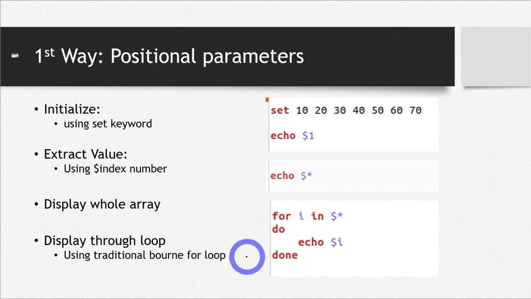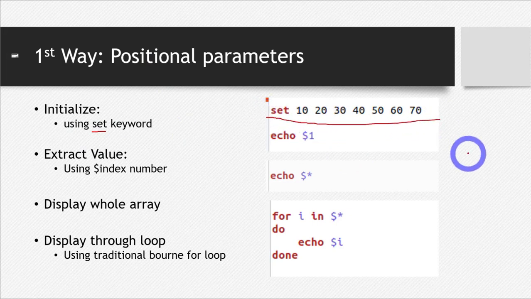First of all, there are 2 ways to use an array. The first way is through positional parameters. We'll see the first way first, and then we'll go towards the second way. To initialize the positional parameters, or the array, we use the set keyword. In the example, you write set and then the names of all your elements. I have 7 elements here. I have written the keyword set and then these elements with spaces in between them, which differentiate one element from the other.